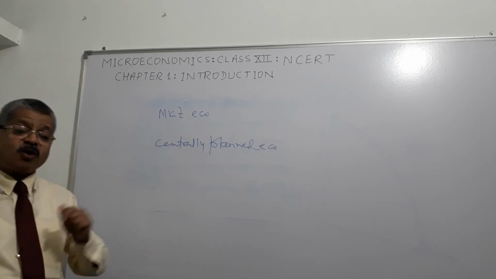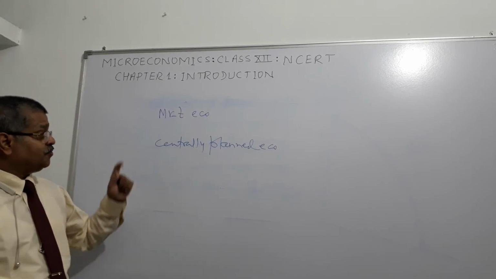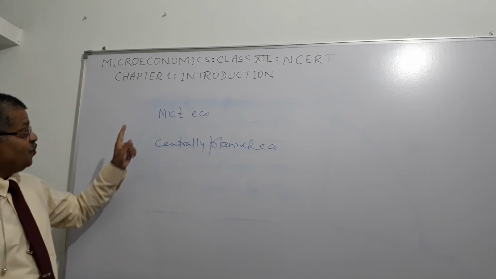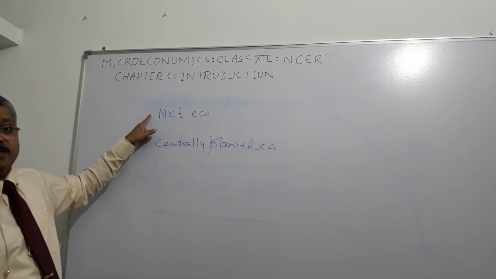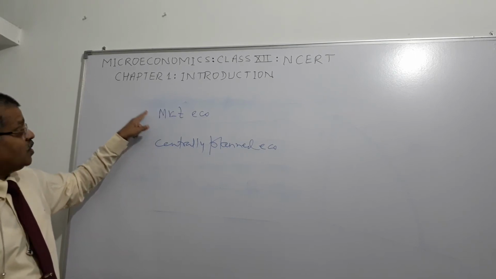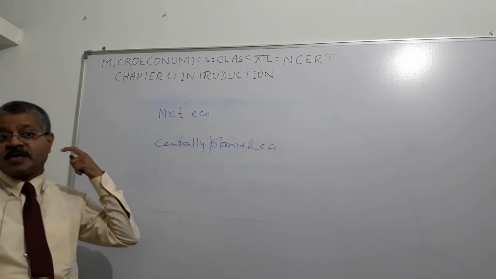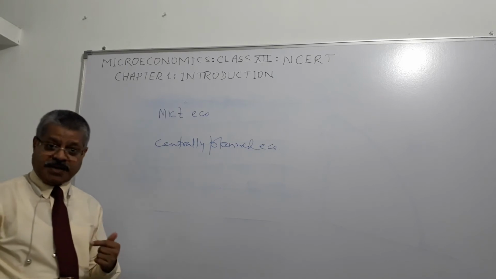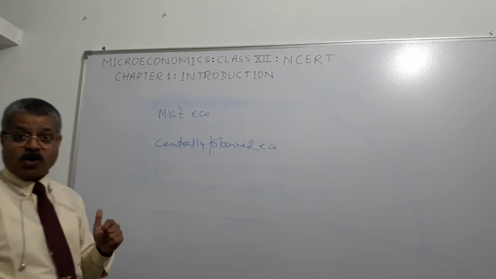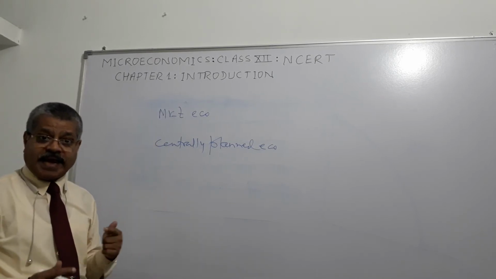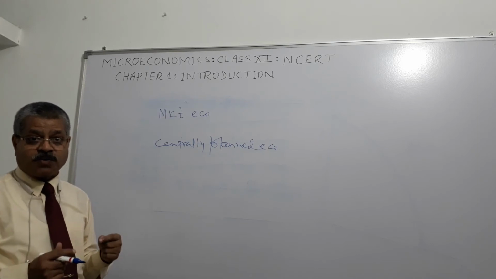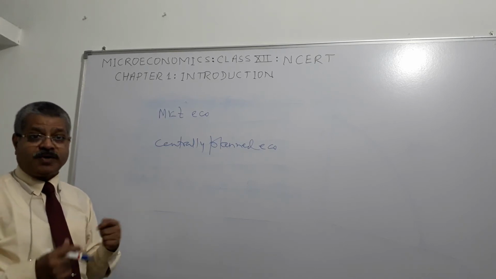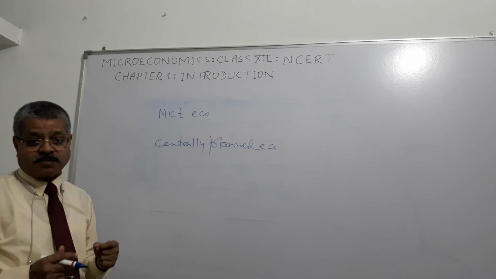Whereas in normative economics we analyze whether this system is desirable for the particular economy or that system is desirable for the particular economy. Suppose in India we have a market economy. So what do we do in positive economics?